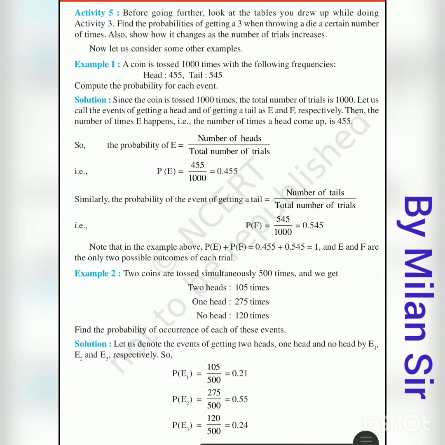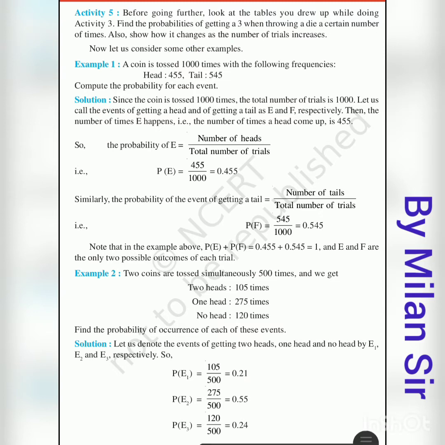Hello students, now we see the example of chapter number 15. First of all, question number 1: a coin is tossed 1000 times with the following frequency. Head is 455 times and tail is 545 times. Compute the probability for each event. So here our total outcomes is equal to 1000.